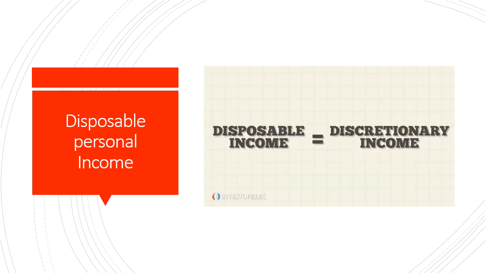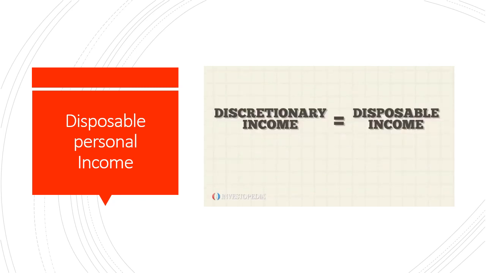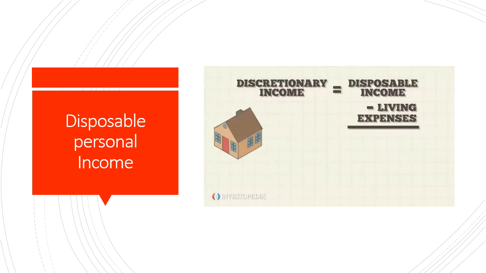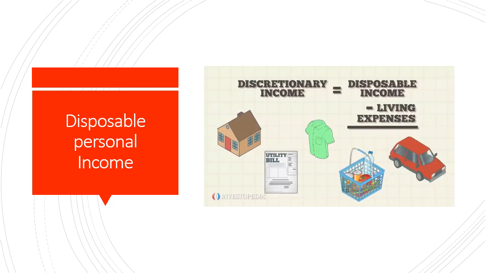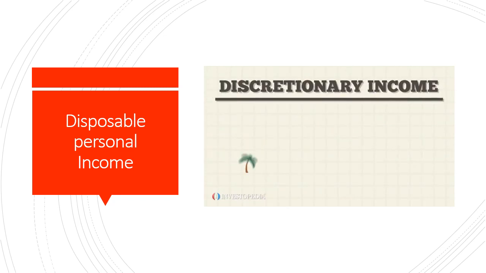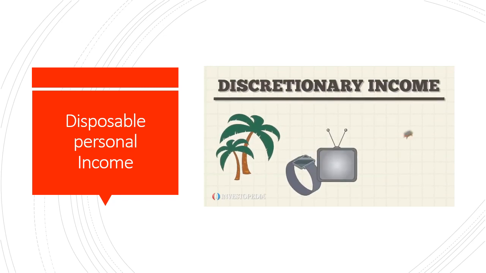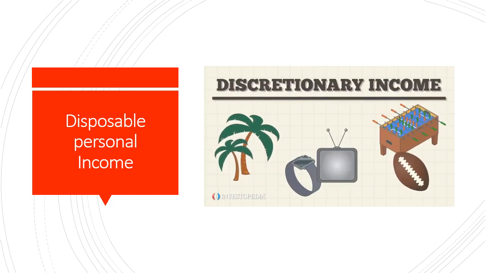Disposable income is often confused with discretionary income. Discretionary income is disposable income minus living expenses, such as mortgage payments, utility bills, clothing, groceries, transportation expenses, and other bills needed to maintain one's lifestyle. Discretionary income is what people use to pay for vacations, entertainment, and other forms of recreation and leisure.